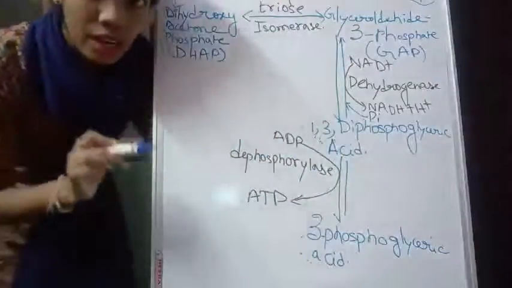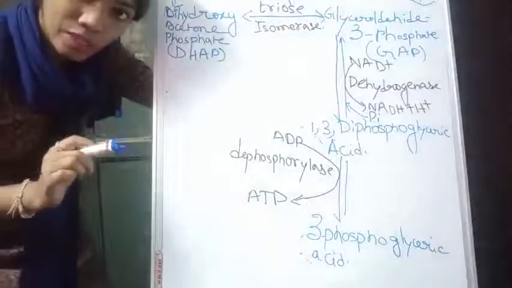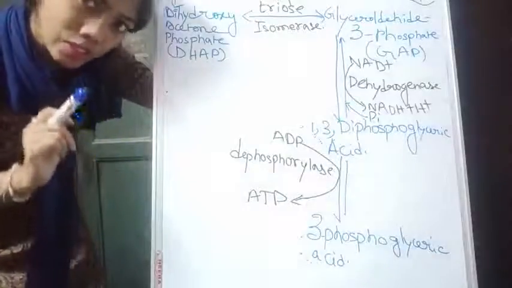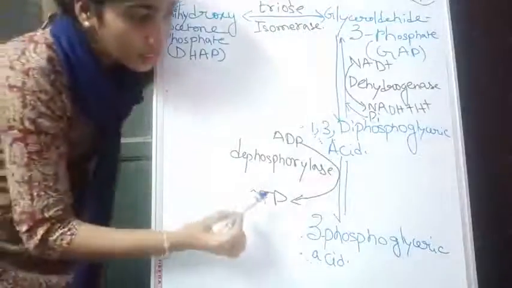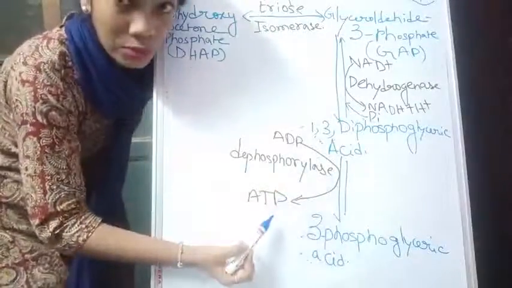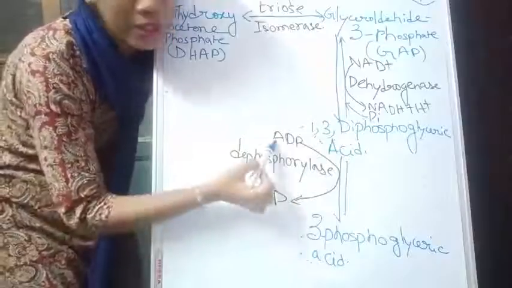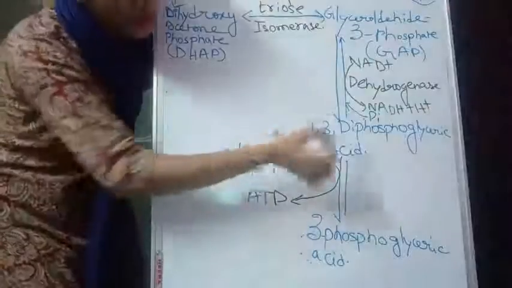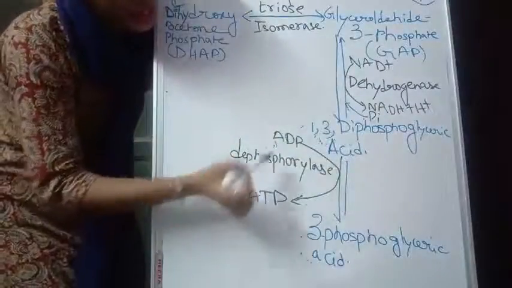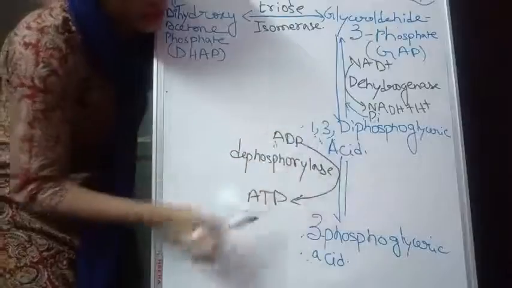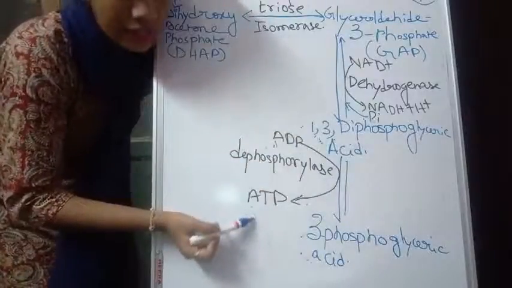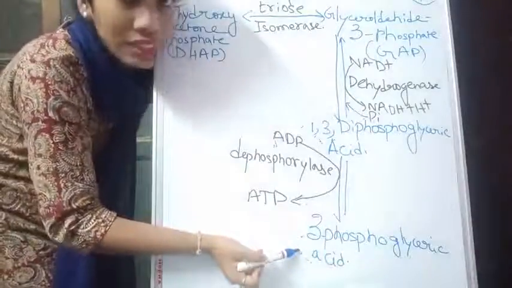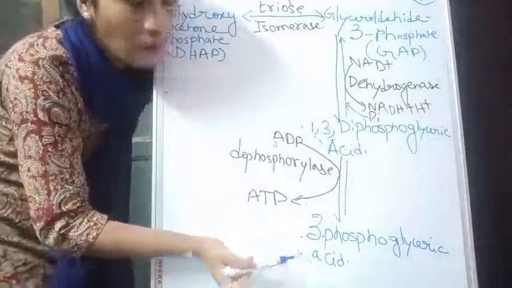But the point is, as we have discussed, for donating phosphate we need a donor. Similarly, for receiving phosphate we need a receiver. Otherwise the phosphate is removed in the form of inorganic phosphate. Here the receiver of phosphate is another most common phosphate receiver, that is ADP. Like ATP is the most common donor, ADP is the most common receiver. ADP will receive the phosphate and be converted to ATP. Diphosphate it was, and by receiving one phosphate it will become triphosphate, adenosine triphosphate. So ATP will be produced, and as a result 3-phosphoglyceric acid will be formed.